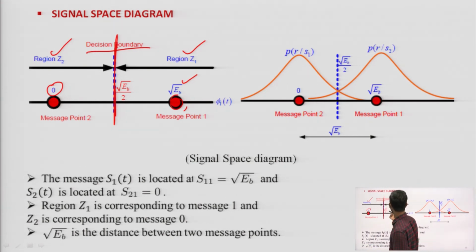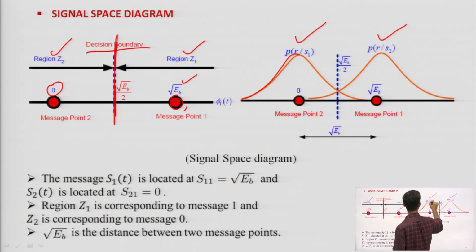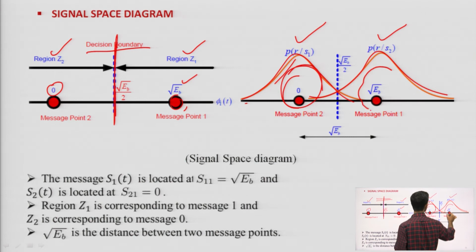So, I can also analyze this signal space in terms of Gaussian waves. Here, this is the Gaussian wave for the 0 bit, and this is the one, sorry, for the 1 bit. This is also the decision boundary. If any point comes in this region, it would be considered 0, and in the other region, it would be considered 1.